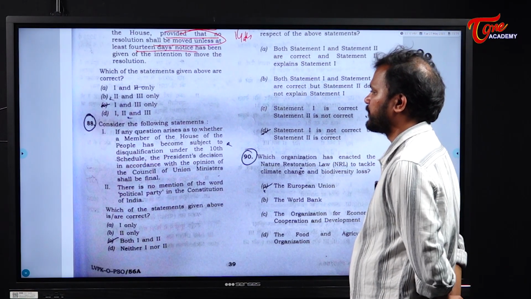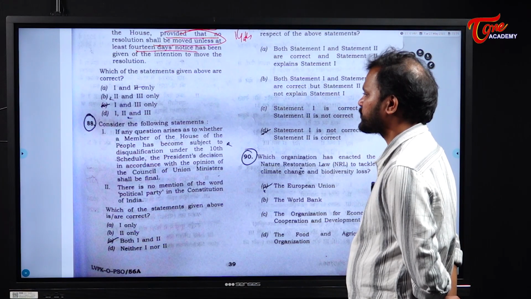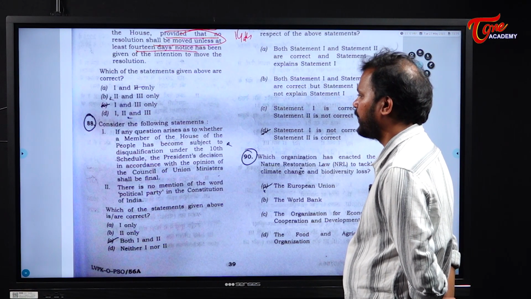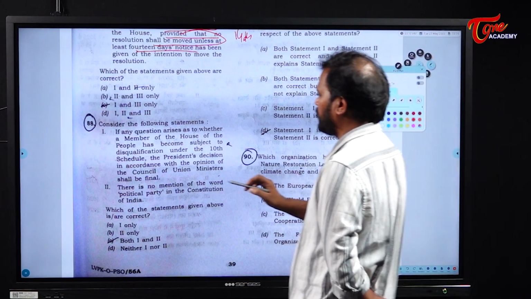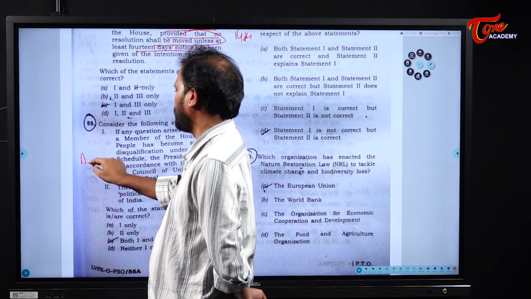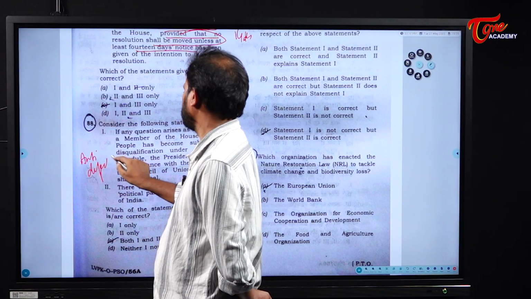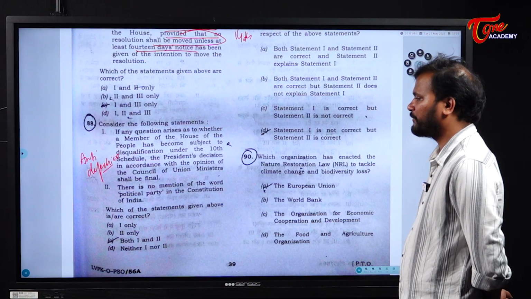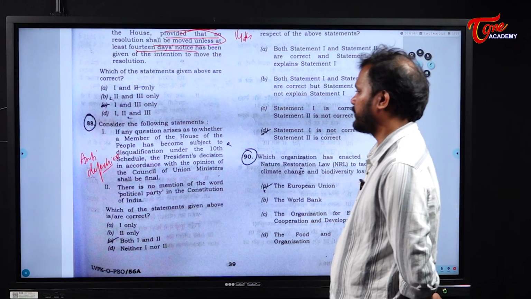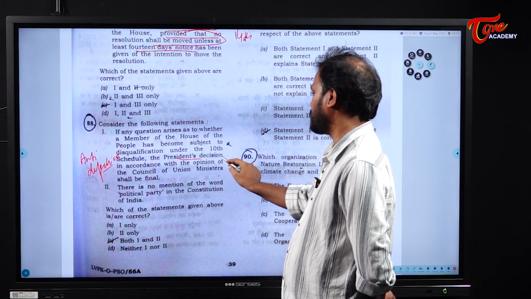Consider the following statement. If any question arises as to whether a member of the House of the People has been subjected to disqualification under the 10th schedule, it deals with the anti-defection. The president's decision in accordance with the opinion of the Council of Ministers shall be final. The point here is that it is not the president's decision.